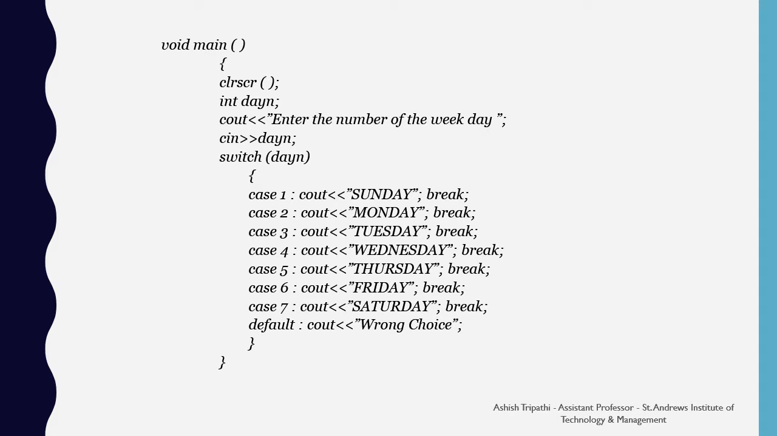So after entering the day n value, the value is matched with all the cases, and if there is a match, then the corresponding case value will be executed and we get an output for the weekday name. Also you can note that each case statement has a break statement at the last, which shows that only one of these cases will be executed and there won't be any fall through condition.